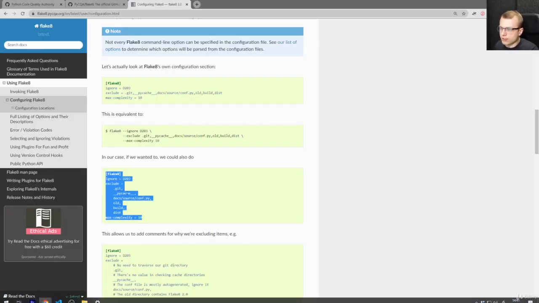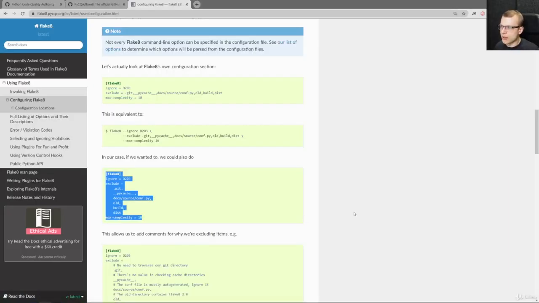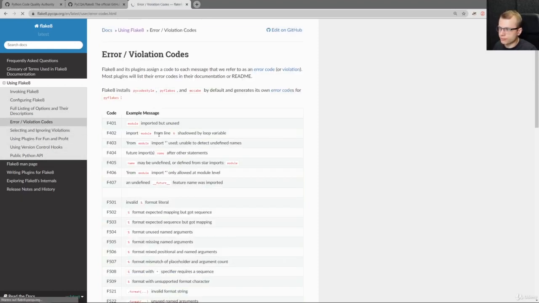So now the question is, how do I know which warnings exist? And then we can go to the error violation codes here. And here we see all of the error and violation codes that exist. And here we can see Flake8 installs under the hood PyCodeStyle, PyFlakes, and McCabe. McCabe is a tool that checks the complexity of your code.